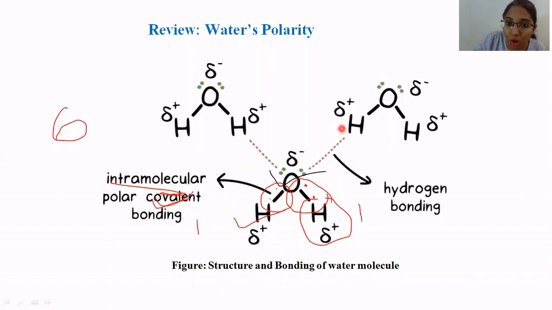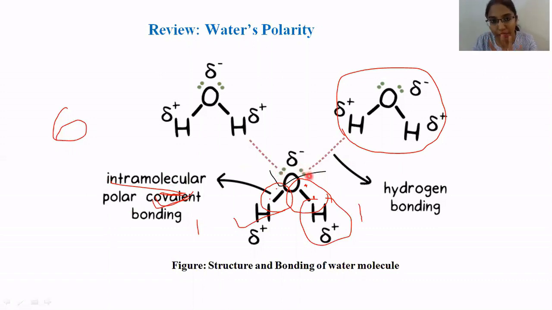Now let's talk about another water molecule. The oxygen is left with 4 more electrons because they have not participated yet. These 4 electrons form one lone pair of electrons and a second lone pair of electrons.